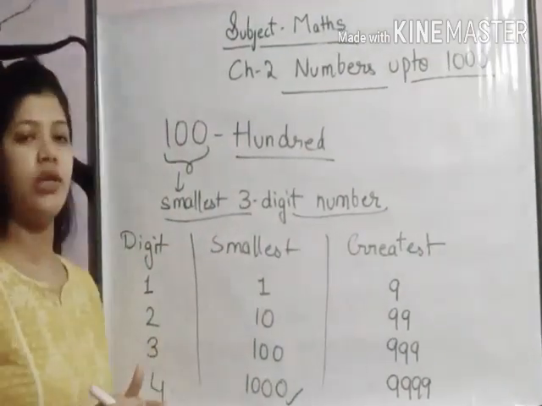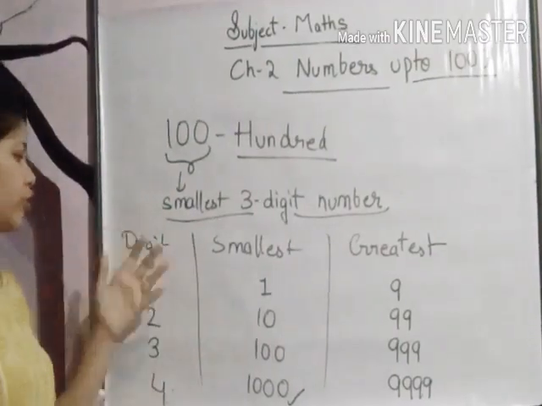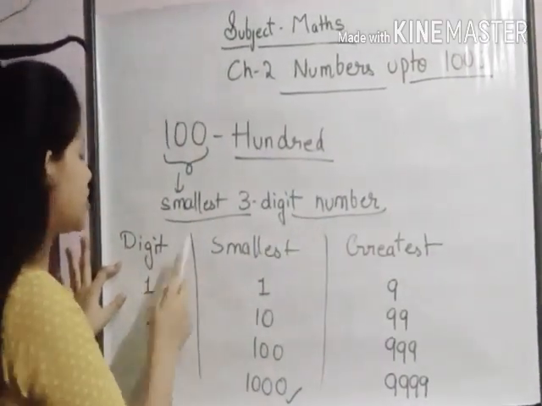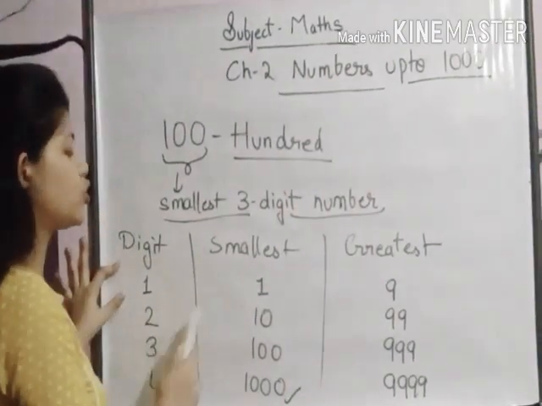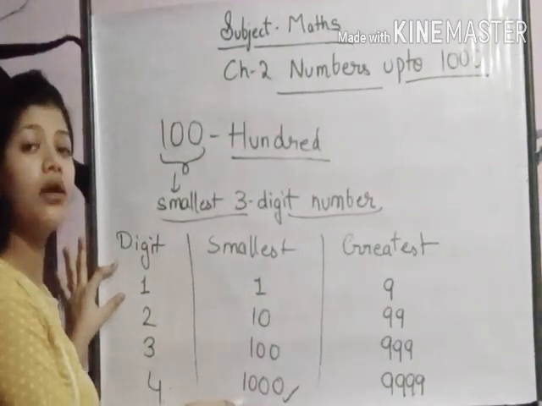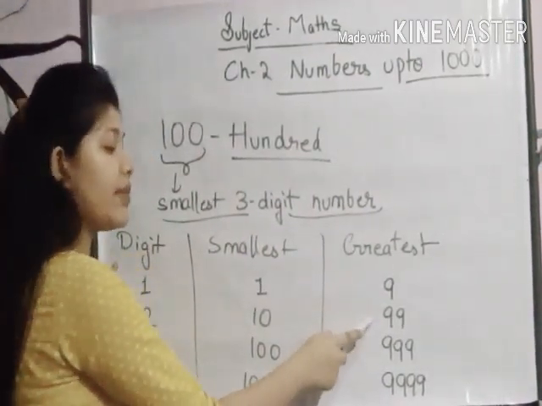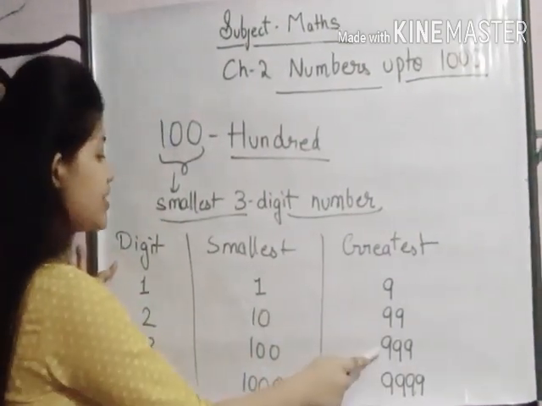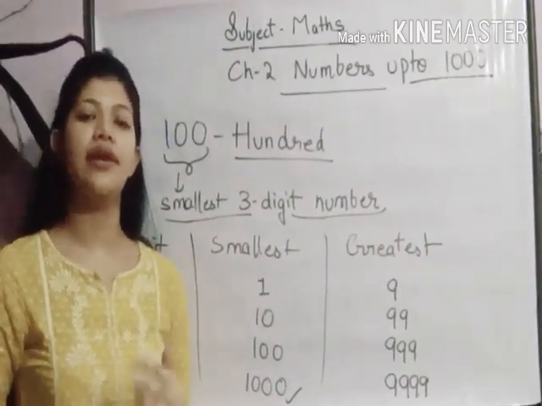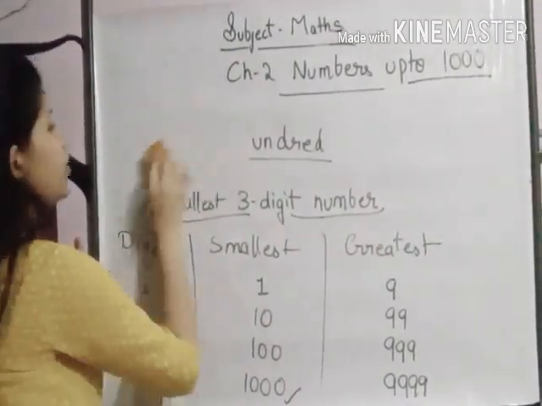We will not go beyond that. Okay, this much is clear to you all. Let's have a quick review. Digits, smallest, greatest. Smallest 1-digit number 1, smallest 2-digit number 10, smallest 3-digit number 100, smallest 4-digit number 1000. Greatest 1-digit number 9, greatest 2-digit number 99, greatest 3-digit number 999 and greatest 4-digit number 9999. I hope this much is clear to you all.